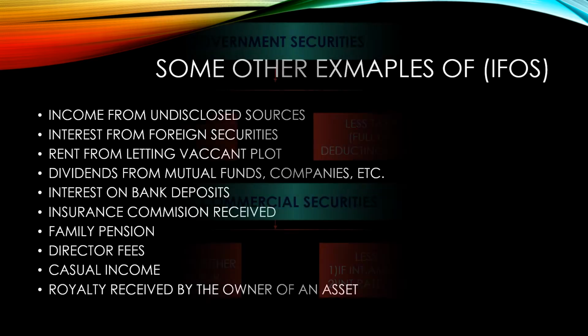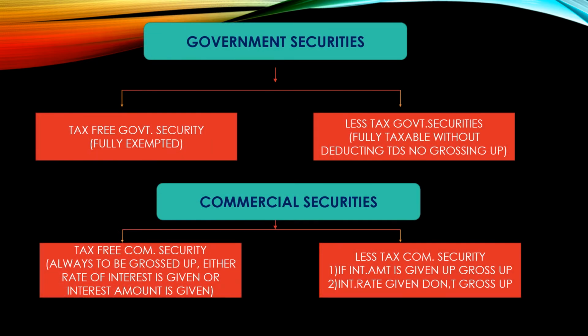And next we move on. This table is very important while we are doing the problems under income from other sources. So first table, government securities. In that there are two categories, tax-free government securities and less tax government securities. For tax-free government securities, we want to fully exempt that portion. If anything comes under income from other sources and falls under government securities that are fully tax-free, it should be fully exempted.